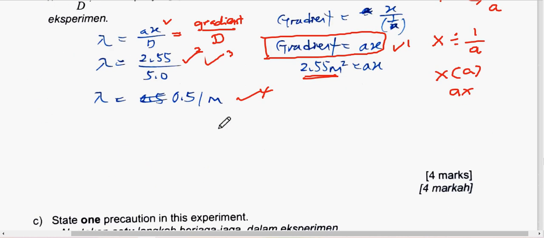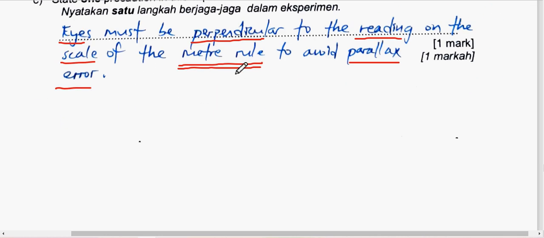Now, don't simply write any instrument. Look at the experiment carefully. Let's say the experiment is investigating the relationship between time and force, so time will be measured using a stopwatch. If there is temperature, then it will be a thermometer. So be alert. Don't simply write any instrument. You need to be rational when you write your answer.